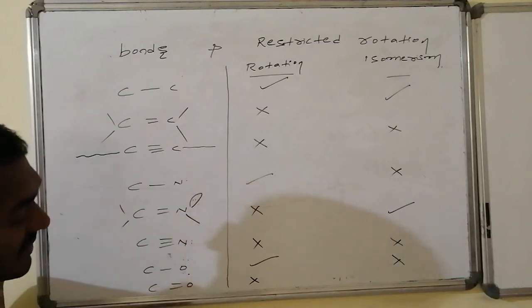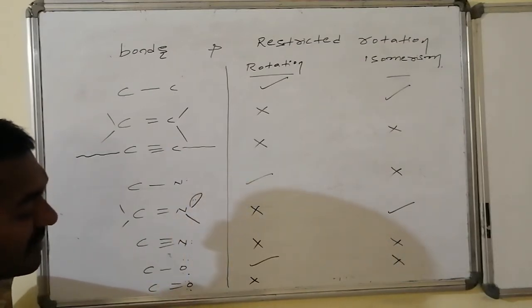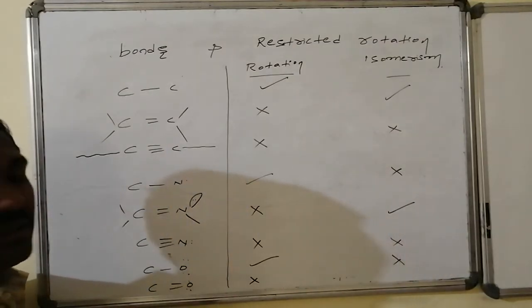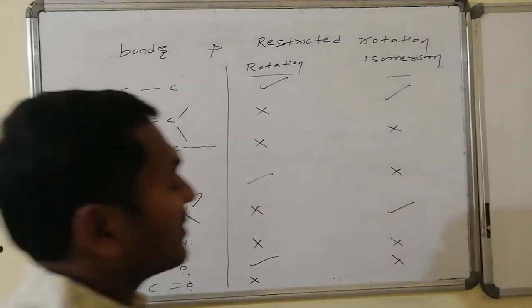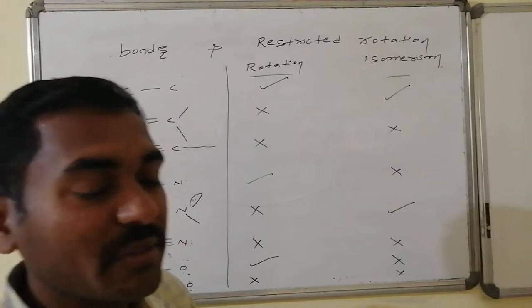For the last case, this oxygen is having two lone pairs. There is no other connectivity. No connectivity implies no way of adjustment. Hence, here also geometrical isomerism is not possible.